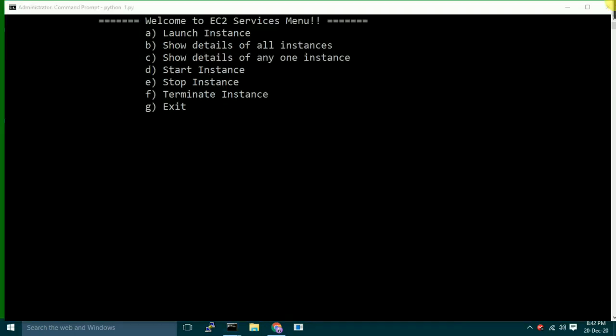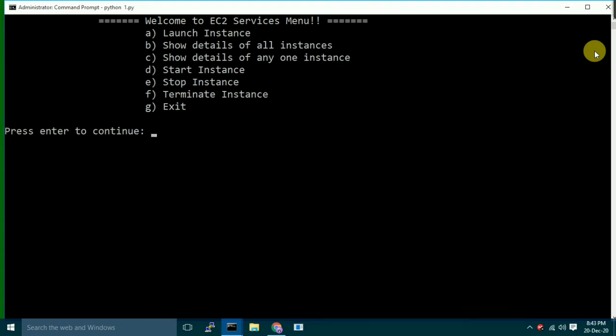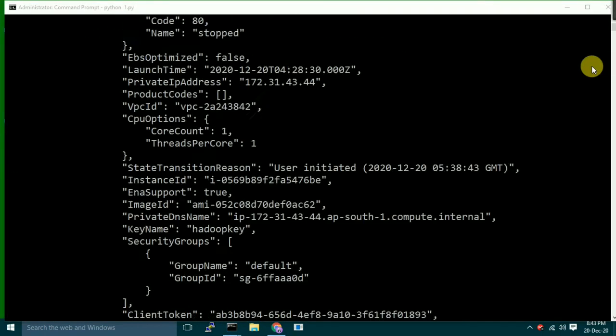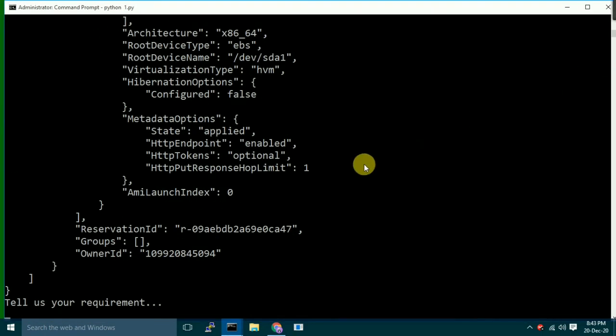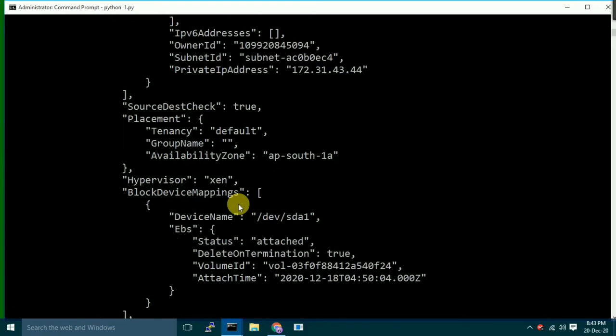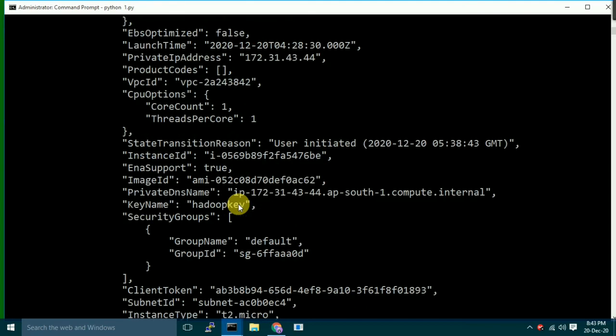EC2 services. A. Details of all instances. C. Show details of any one instance. D. Start instance. E. Stop instance. F. Terminate instance. G. Exit. So let's see our details first. Show details of all instances. Wait. So it has shown us details of all the instances, and let's go for this instance ID and fetch more details about it.